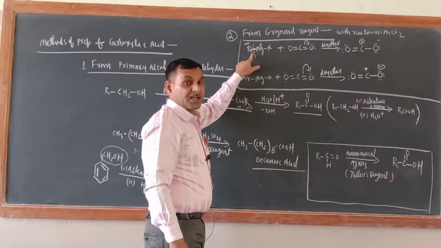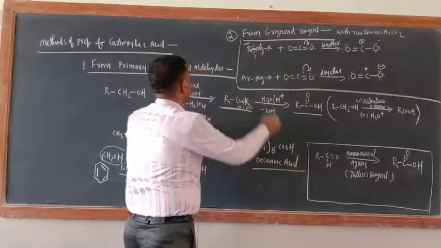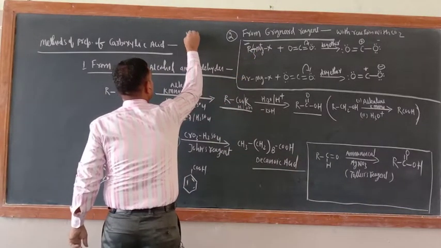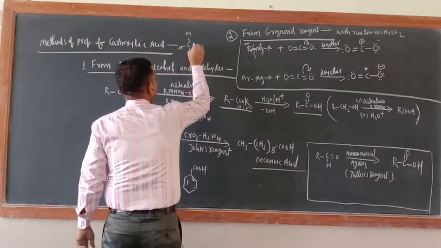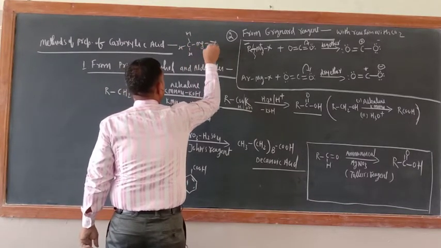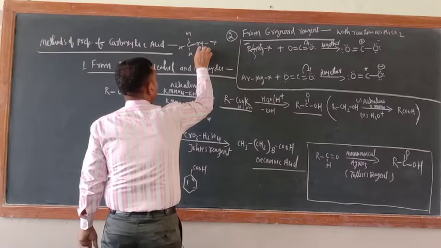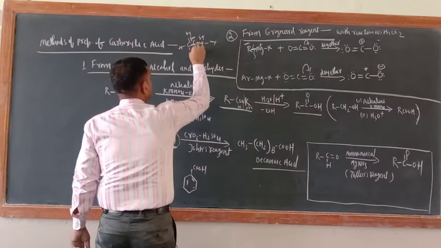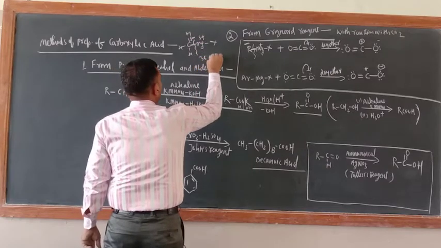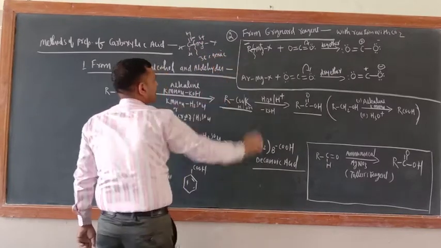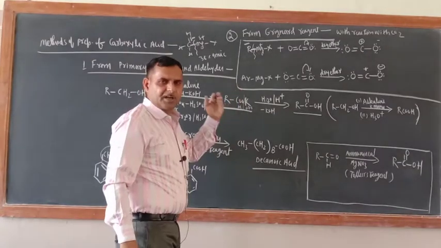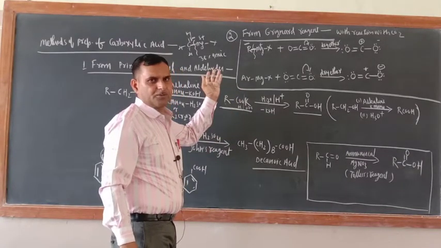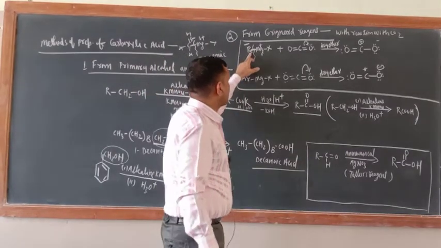Okay, 36% ionic. If you write it like that, R, Mg and X. The carbon is more electronegative than magnesium, so this will be slightly negative and this will be slightly positive. This is a 36% ionic bond. Almost every time whenever Grignard reagent has come, I explained this to you. So now this bond will be broken.